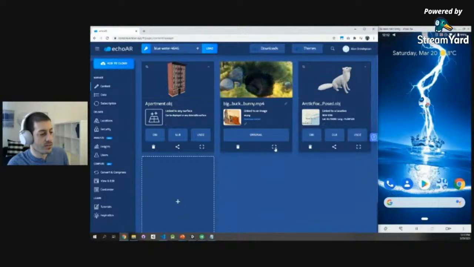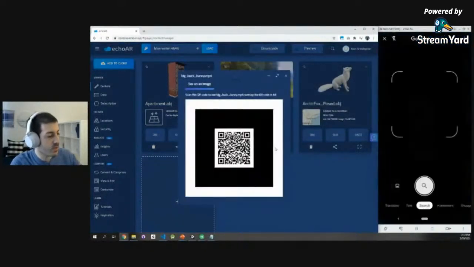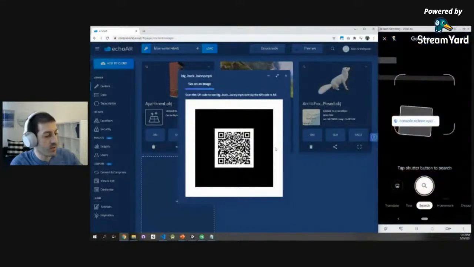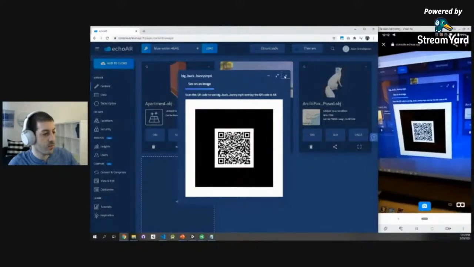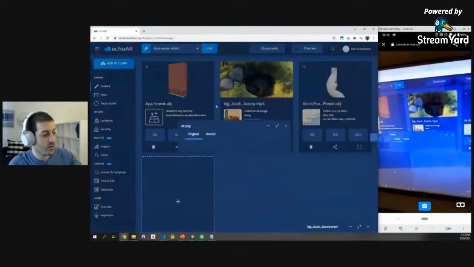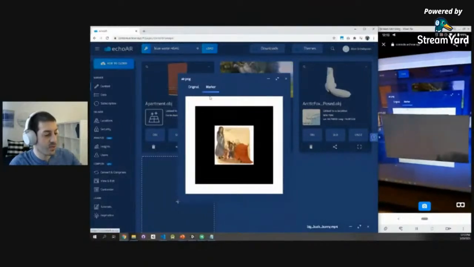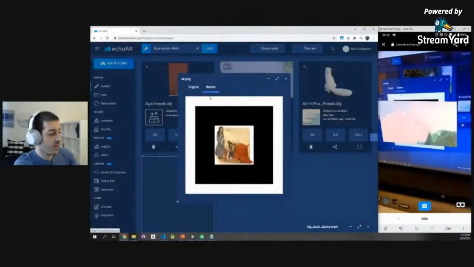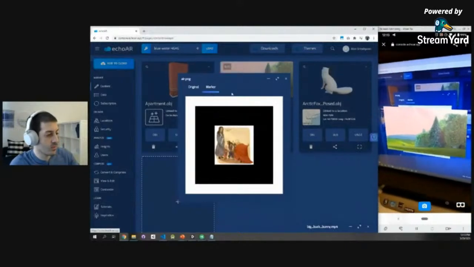We see the videos. Let's scan the video now, and let me show you how that works on a specific image. So I'm going to scan this QR code. Again, it redirects to a website. You don't have to install anything. Let's give it a sec. Yeah, and once that is done, you see that it doesn't recognize the QR code anymore. But if I go here, the video will overlay the image instead. And I press that to play it. I can make it bigger, make it smaller. Super, super simple.